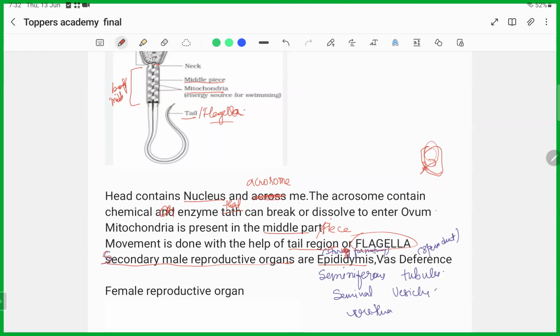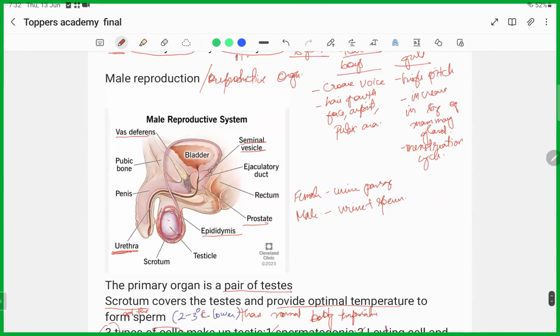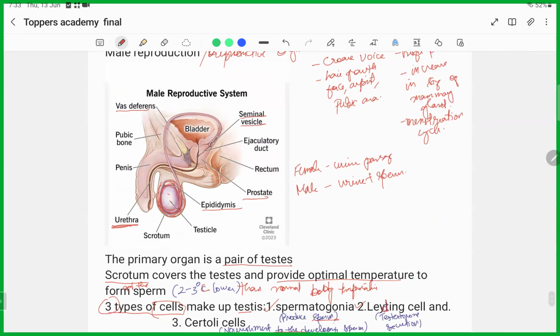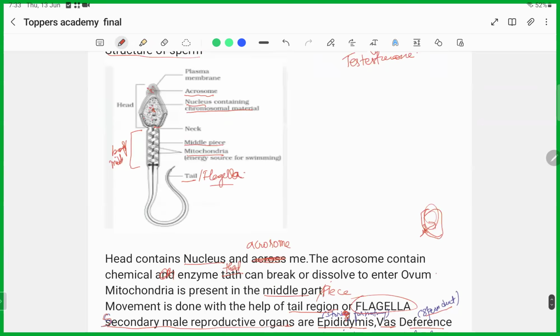and from there, after it matures, it will transfer to the vas deferens. This is also known as the sperm duct, because from the vas deferens it will be passed into the urethra to be ejaculated out.